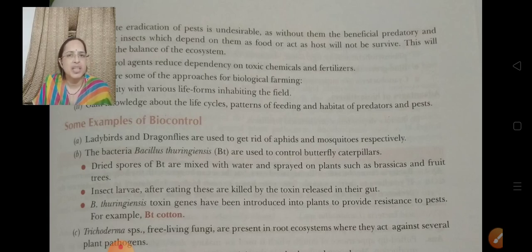So we are not using chemicals, simply the dried spores of the bacteria, and the insect larva kills itself by consuming the spores.